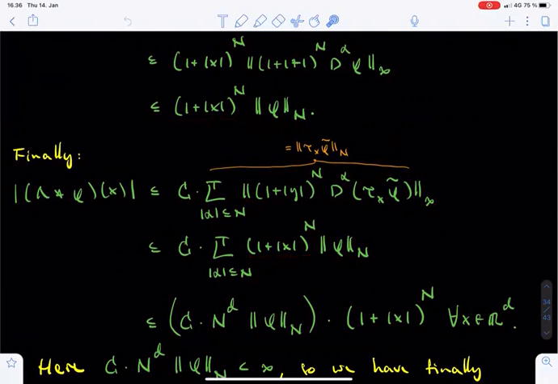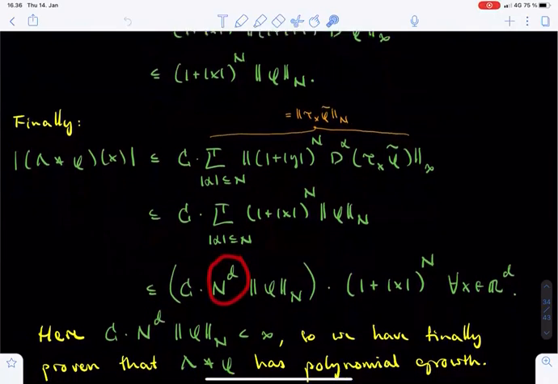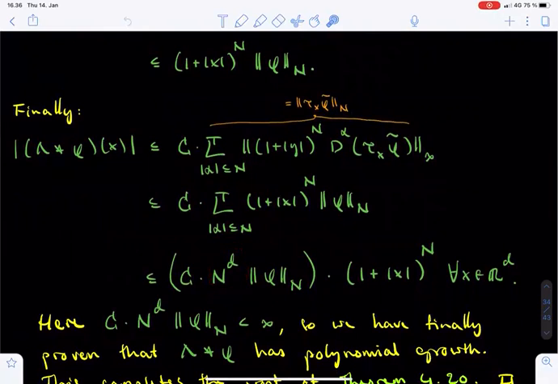Finally, we observe that there is no longer any alpha dependence in the terms which we are summing over the multi-indices alpha, so they can all be pulled out of the sum. All that remains of the sum is the cardinality of the multi-indices alpha of order at most n, which can be bounded from above by n to the power d. This is not a very sharp estimate, but it suffices for our purposes. This way, we arrive at the upper bound c times n to the power d times the n norm of phi times 1 plus the norm of x to the power n.